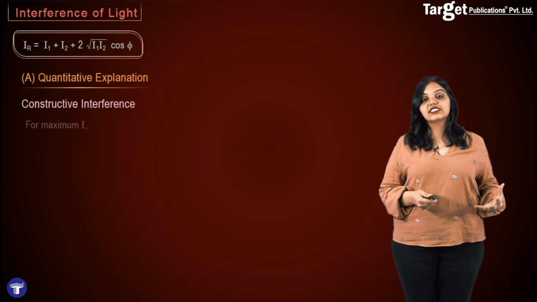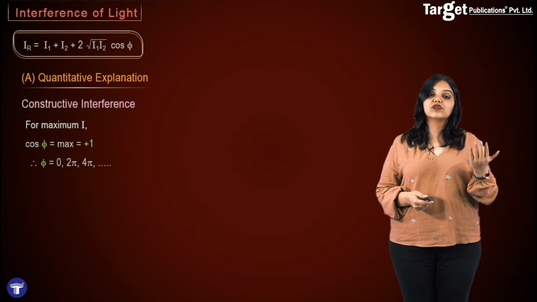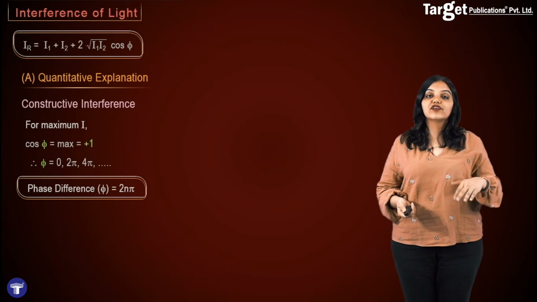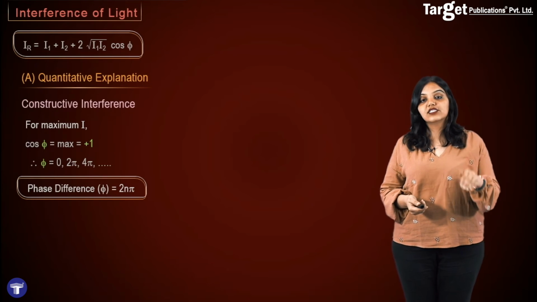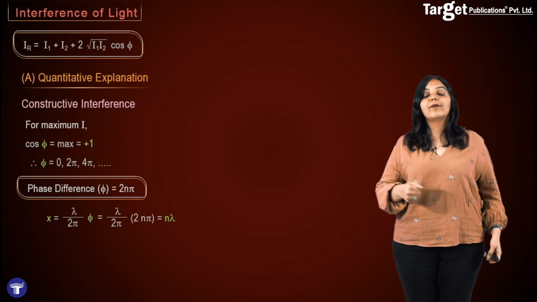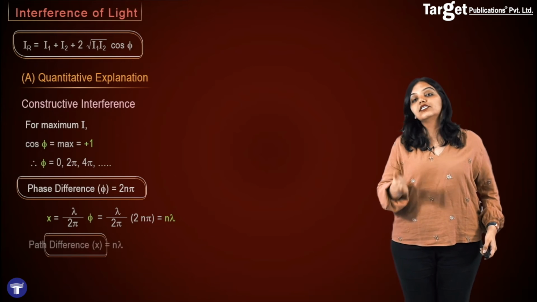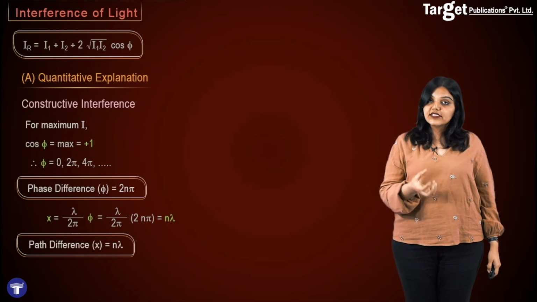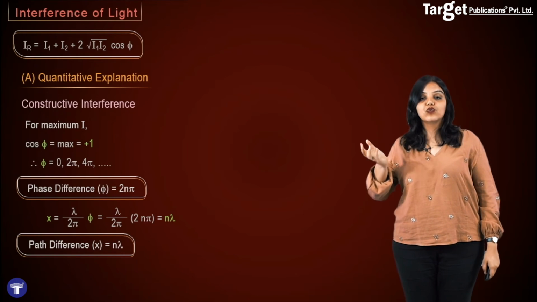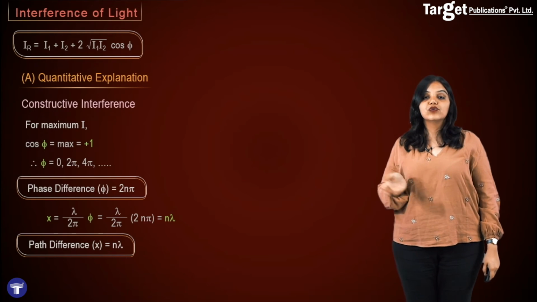So constructive interference takes place when cos phi has the maximum value, which is plus 1. This corresponds to the angles of 0, 2 pi or 4 pi. In general, the phase difference should be 2n pi to give us constructive interference. From here, the path difference, which is given by lambda upon 2 pi into phase difference, comes out to be n lambda simply. So this is the condition for constructive interference: the phase difference between the two sources should be equal to 2n pi, where n can be 1, 2, 3, etc., and the path difference should be n lambda, where n can be 0, 1, 2, 3, etc.